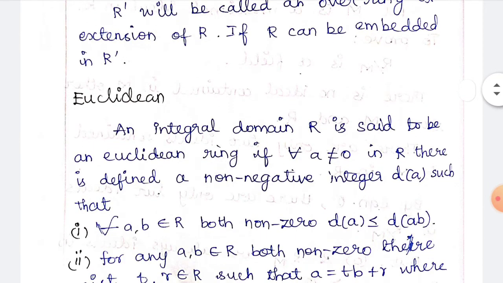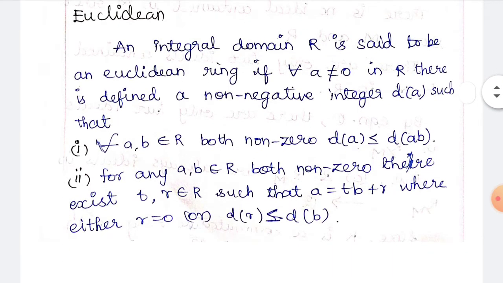Next we have to write the definition of Euclidean ring. An integral domain R is said to be a Euclidean ring. So for the definition of Euclidean ring, R should be an integral domain. An integral domain R is said to be a Euclidean ring if for every a not equal to 0 in R, there is defined a non-negative integer d of a. So for every nonzero element in R, we have to define a non-negative integer d of a.